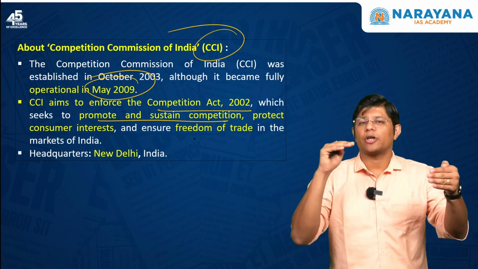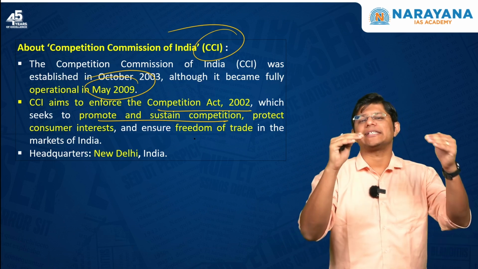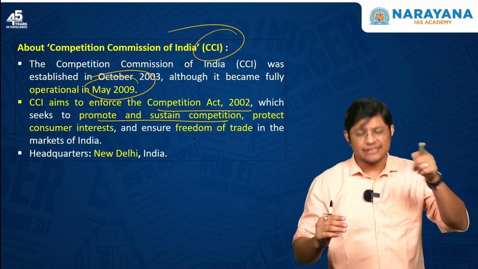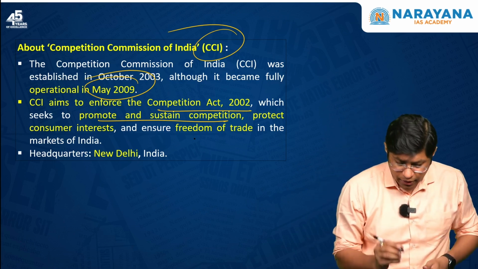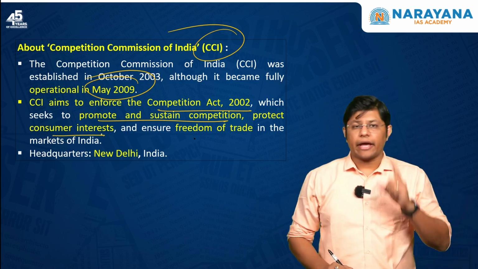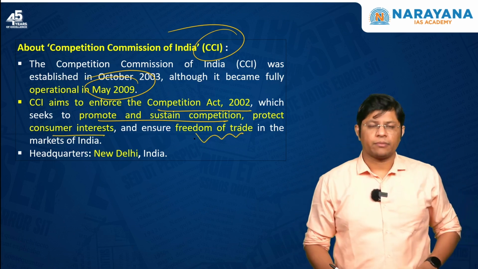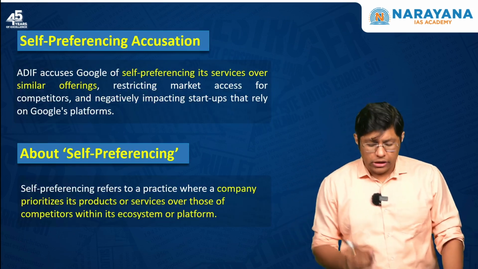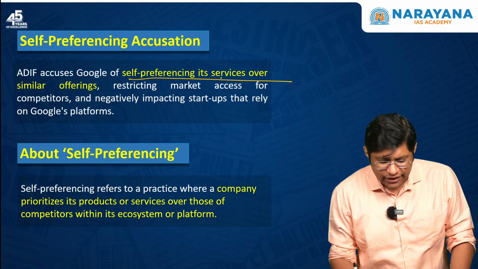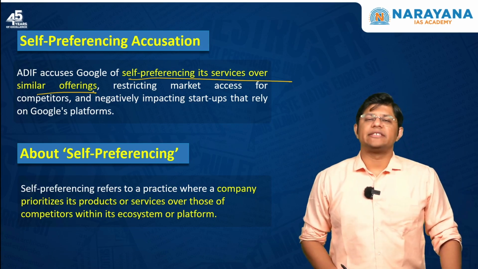So, there has to be competition so that the economy sustains. CCI ensures that there is competition in the market. It protects the consumer market and ensures freedom of trade. Headquarters is in Delhi. Now, the startup has accused Google of self-preferencing its services over other similar offerings.